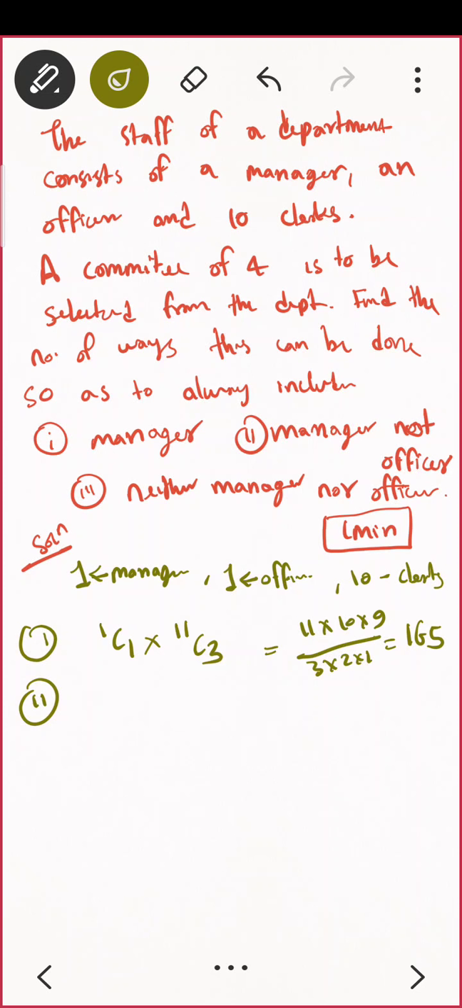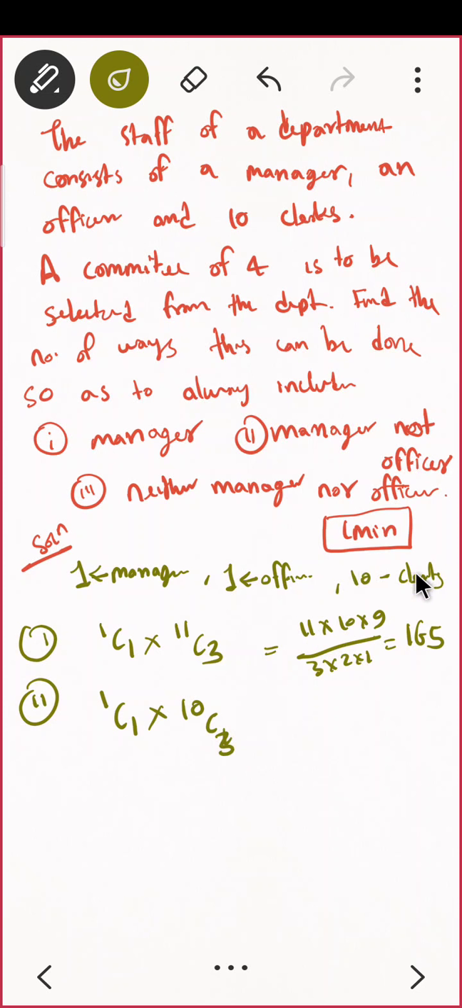Think about this question. Okay, just explain me. So manager 1C1, correct? Yes, perfect. Very nice, very nice. Do you agree, everyone? You don't want to choose that officer here, correct? So that can be done in 10C3.